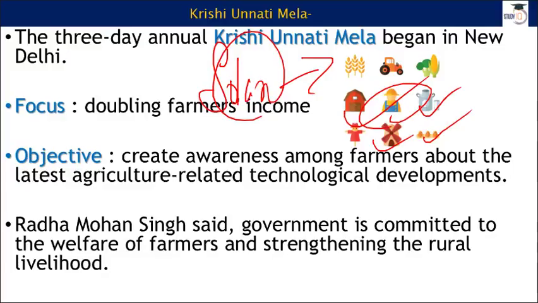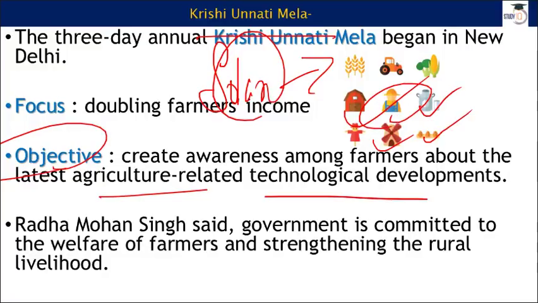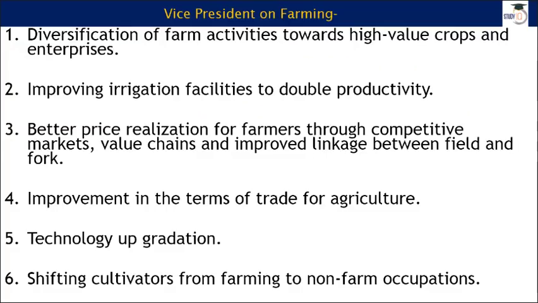So these are the things, and the main objective of this Krishi Unnati Mela is to create awareness among farmers about the latest agriculture related technologies and developments in the agriculture field. Apart from that, I have got 6 points from the Vice President. He was talking on a totally different subject, but I came across these 6 points in today's PIB, and I thought we can of course club these 6 points together with this Krishi Unnati Mela.